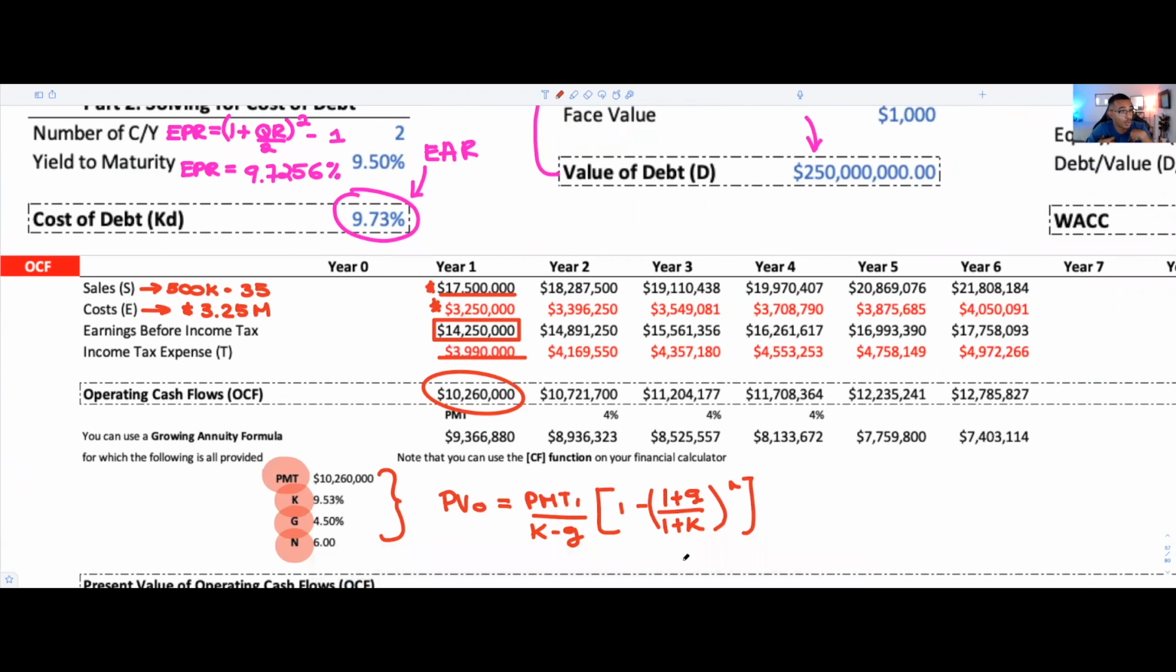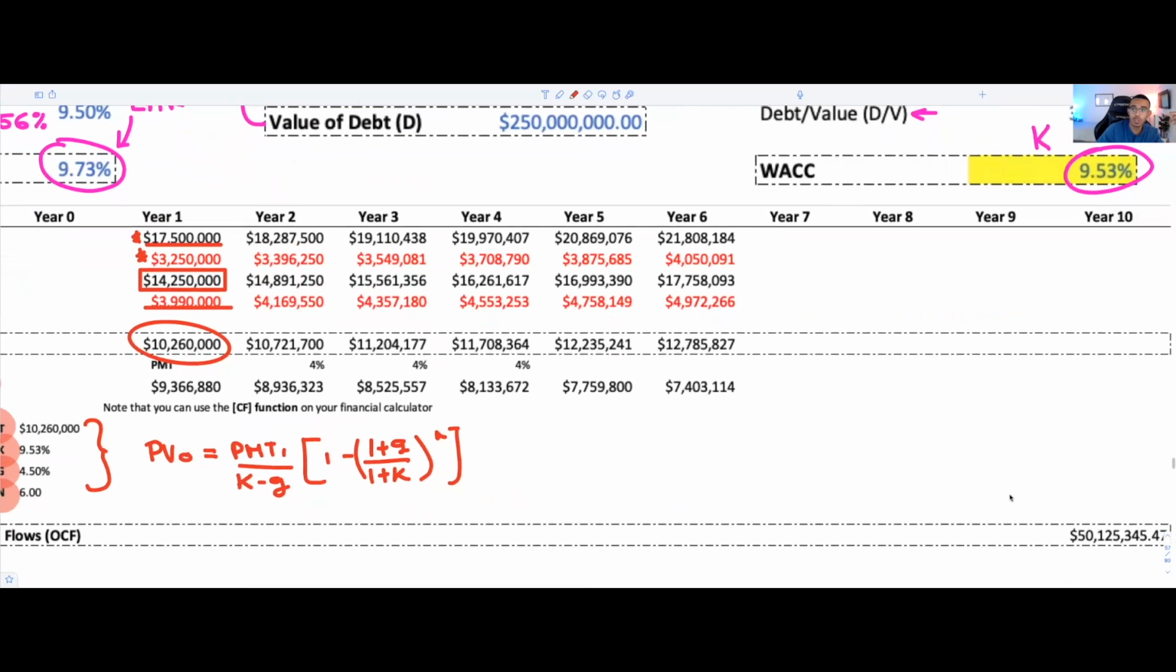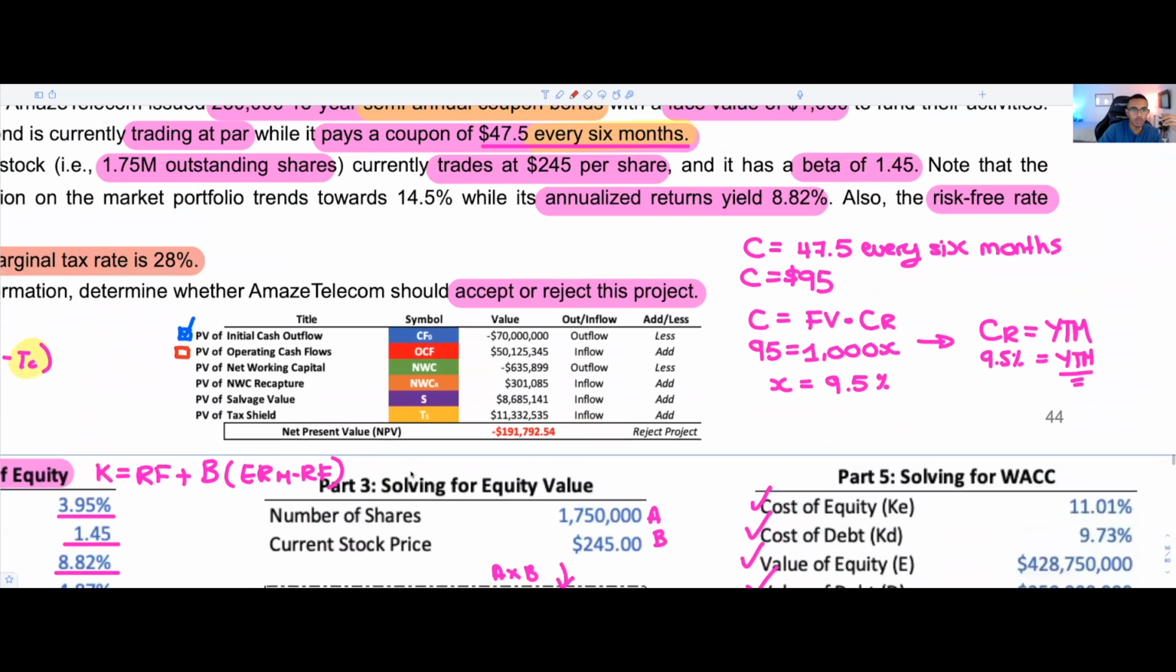Now, I'm not going to do that because we want to be quick, okay? But when you plug that in, and we understand, by the way, that doing this one by one for every single year is going to be hectic. That's not something that you want to do. So using your growing annuity formula is the best way to go about it, right? And with that, you're going to find out that the present value of these cash flows will be equal to 50,125,345, something like that. All right? So we solved for the first part of the problem.